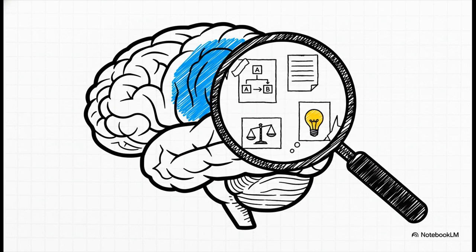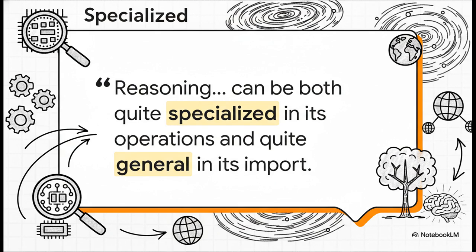The argument is that reasoning is based on a specialized meta-representational tool. Its real domain isn't the whole world. Its real domain is actually much, much narrower. It's just about reasons. And what are reasons? They're a type of representation. This is the key that unlocks the whole puzzle. Because reasons themselves can be about anything, the specialized tool that processes them gets a universal reach. As the source material puts it, reasoning can be both quite specialized in its operations and quite general in its import. In other words, it has a very specific job to do, evaluating reasons, but because those reasons can be about the entire universe, its impact is limitless.